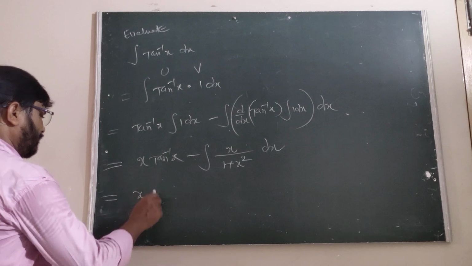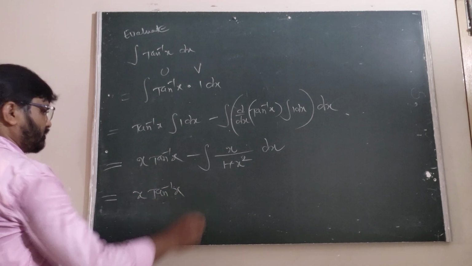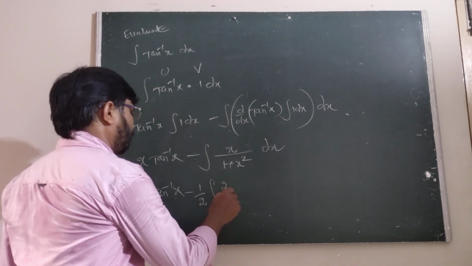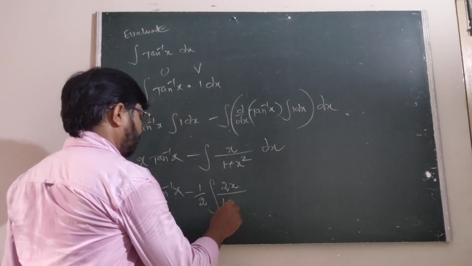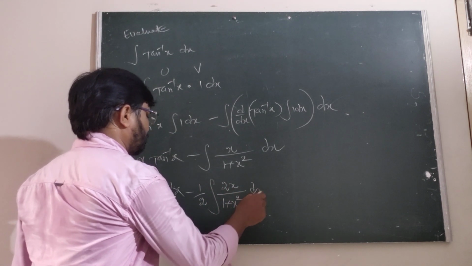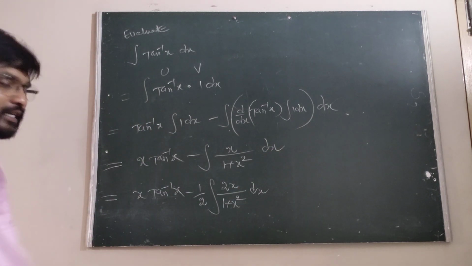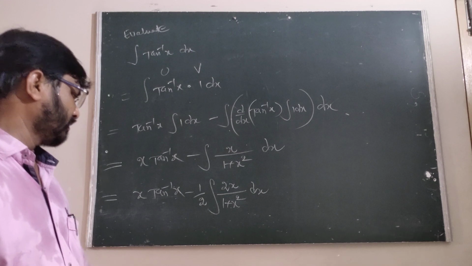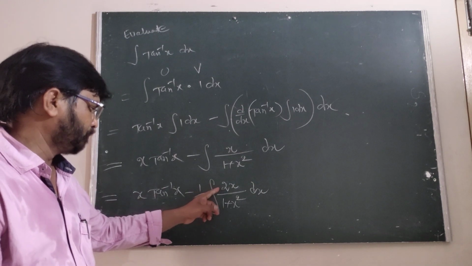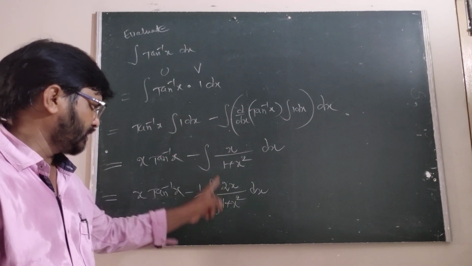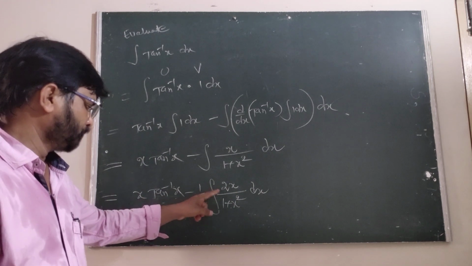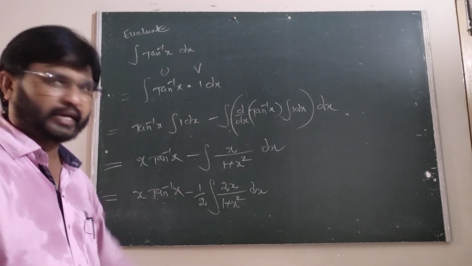Therefore this is x into tan inverse of x minus 1 by 2 into the integral of 2x by 1 plus x square into dx. Is it clear? Why are we taking 2 by 2? Here the derivative of 1 is 0, and the derivative of x square is 2x.